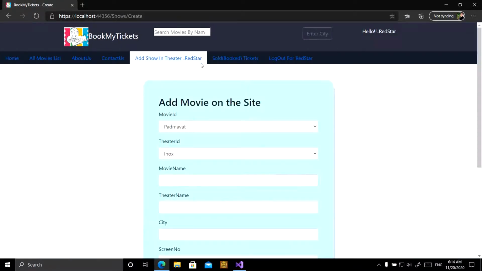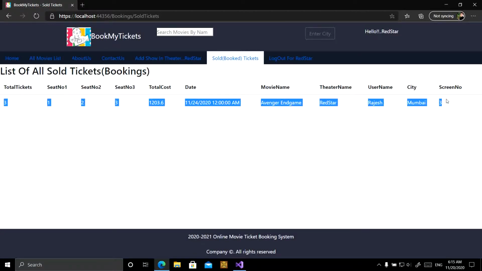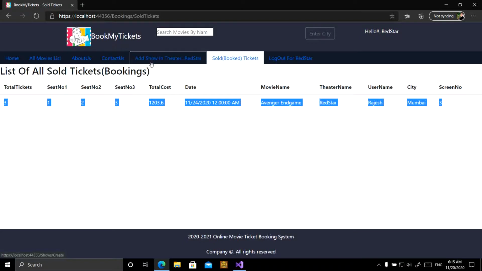Now the Red Star Theater has sold a ticket. One ticket is sold for the Red Star Theater, which was recently done by Rajesh, for the recently added show.